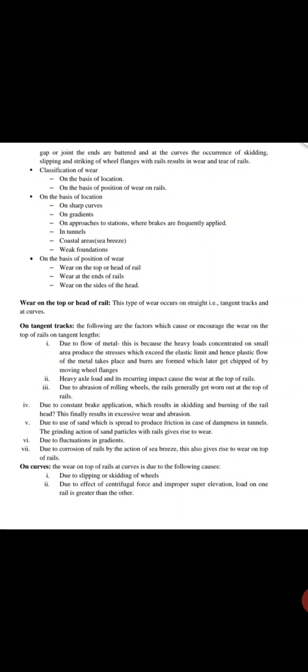Classification of wear: on the basis of location, and on the basis of the position of the wear on the rails. On the basis of location: on sharp curves, on gradients, on the approaches to stations where brakes are frequently applied, in tunnels, in coastal areas with sea breeze, and on weak foundations. On the basis of position: wear on the top or head of the rails, wear on the ends of the rails, and wear on the sides of the head. First, wear on the top of the head of rails.